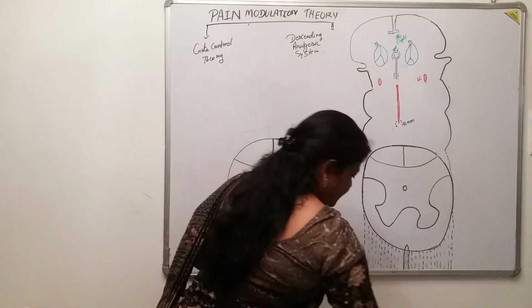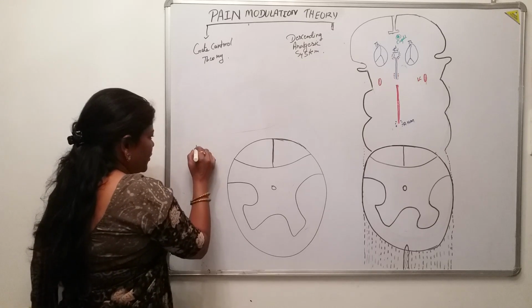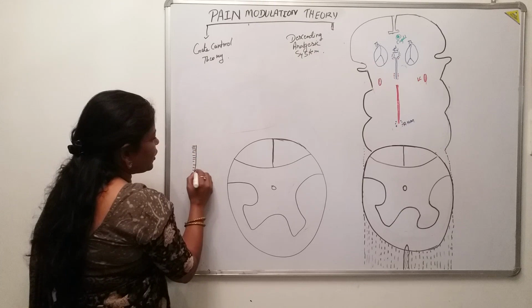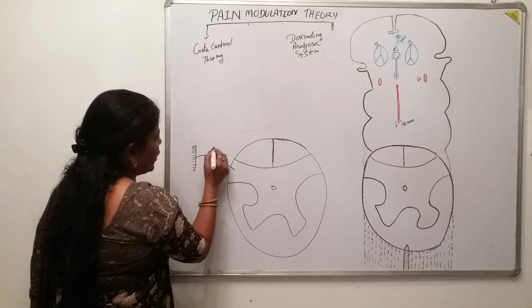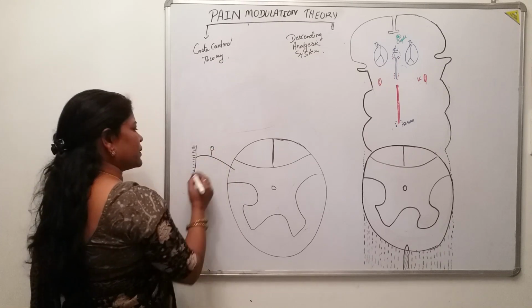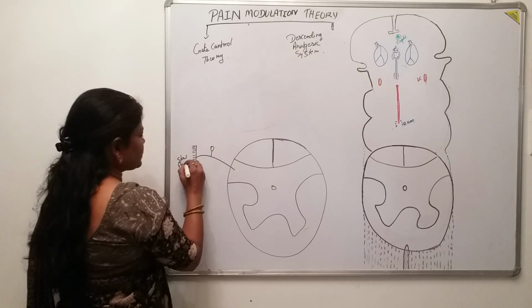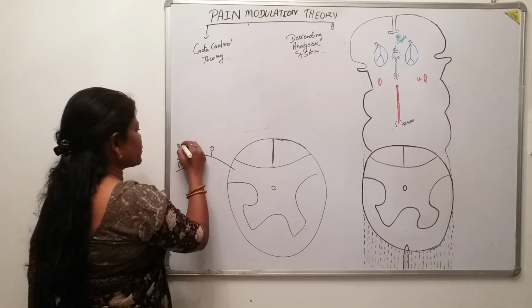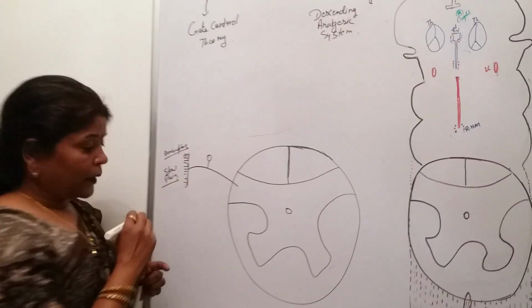Now you see, when there is conduction of the pain impulse towards the central nervous system, suppose this is the slow pain. These are the nociceptors, the free nerve endings, which are stimulated.